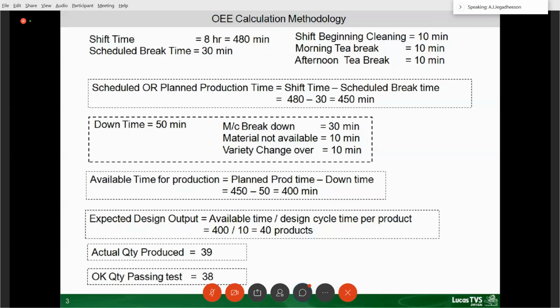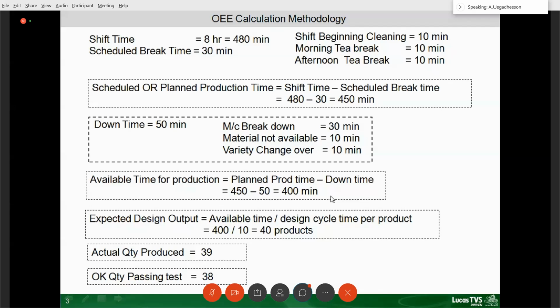So that change over time from one variety to another, we are going for personalized production and high variety. In that case, the change over time should be minimum, otherwise we will be having the machine which will not be productive. So change over time also will be a non-available time. So all these are non-available times. So 50 minutes is going, out of 450 minutes. That 50 minutes is going because of material not available, machine not available, or change over time. So I am losing the 50 minutes. So I am left with only 400 minutes.